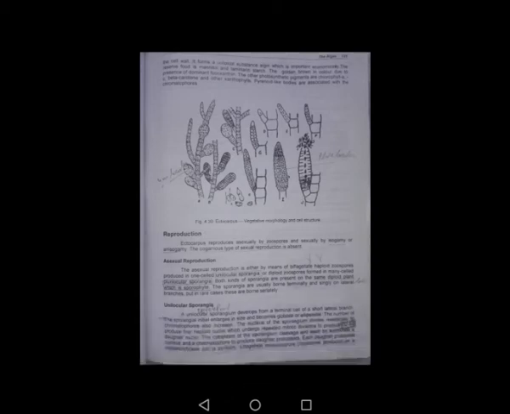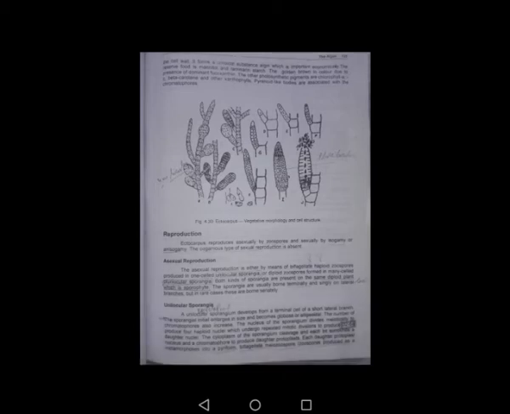First of all, the unilocular sporangia, which has only one locule, one chamber. The unilocular sporangium develops from a terminal cell of a short lateral branch. The sporangial initial enlarges in size and becomes globose or ellipsoidal. The number of chromatophores also increases. The nucleus of the sporangium divides meiotically.